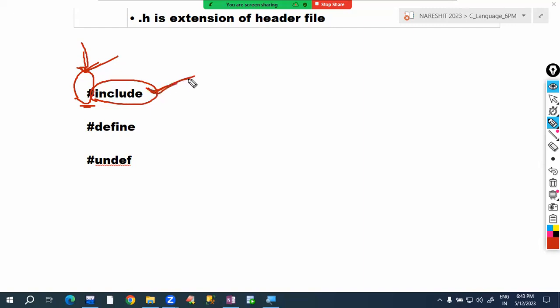#include means the include program runs. #define means which program does it run now? The define program runs. #undef means which program does it run now? The undef program runs. Like that.